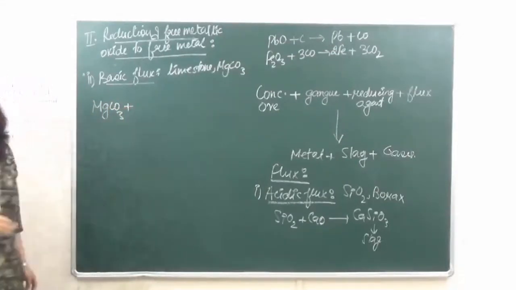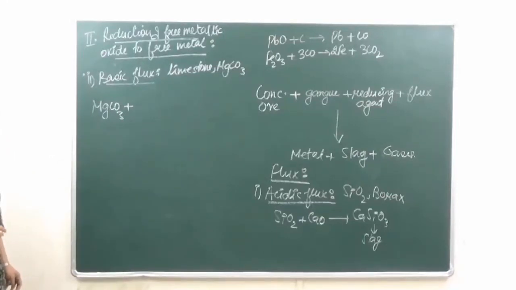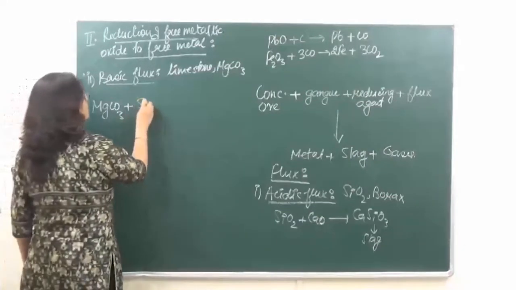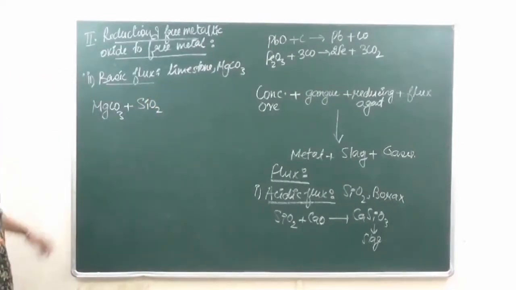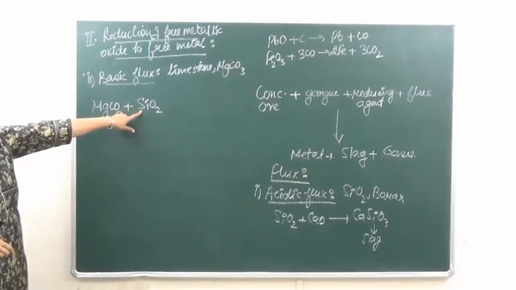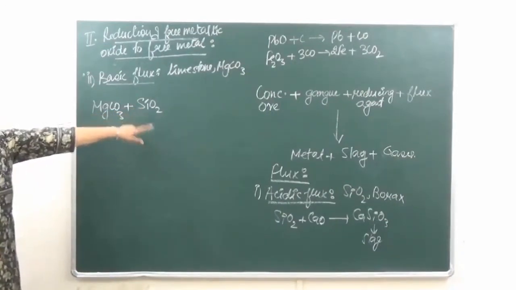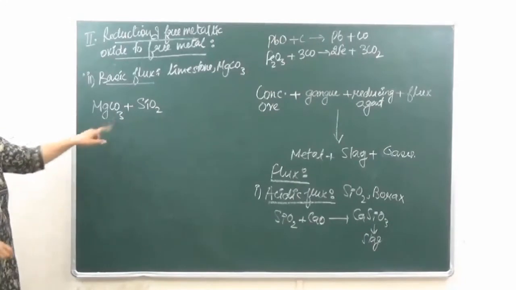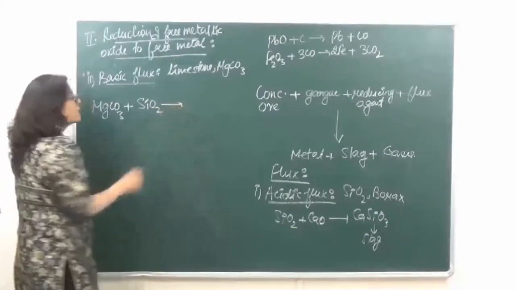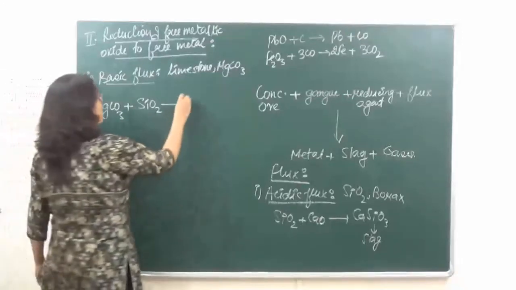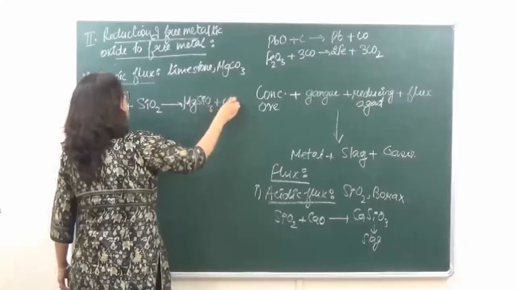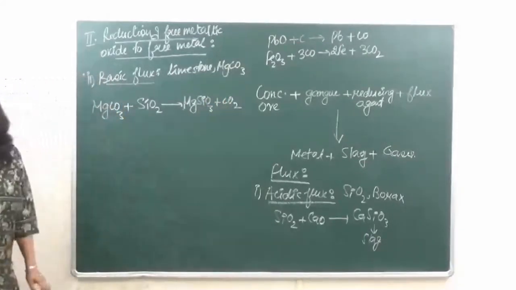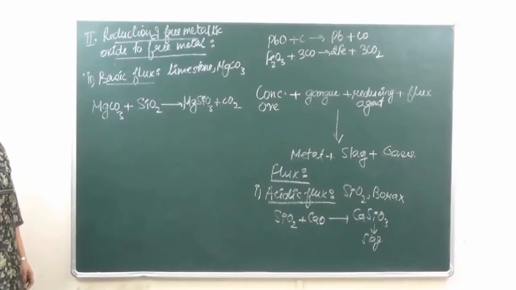We are taking magnesium carbonate and we are reacting it with acidic flux, okay? Which is silica. So you can see over here, this is the acidic impurity which is present over here, but it is also used as acidic flux, right? So when we react this, we are going to get slag, which is magnesium silicate, and carbon dioxide gas will be evolved. Okay, so this is the first method of reduction, which is smelting.